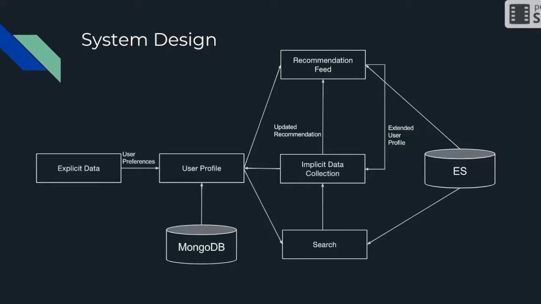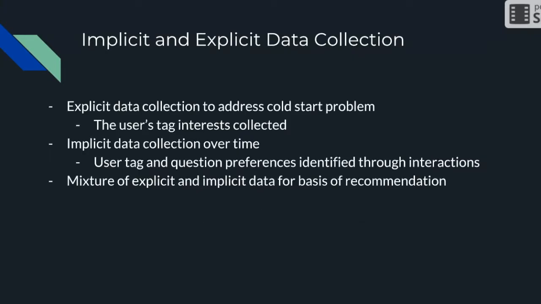Also, we have a search functionality. The data from activity monitoring will be used to extend the user profile for the search functionality as well. For the database side, we are using Elasticsearch to index the question answer data set, and for the user profile storage, we are using MongoDB.